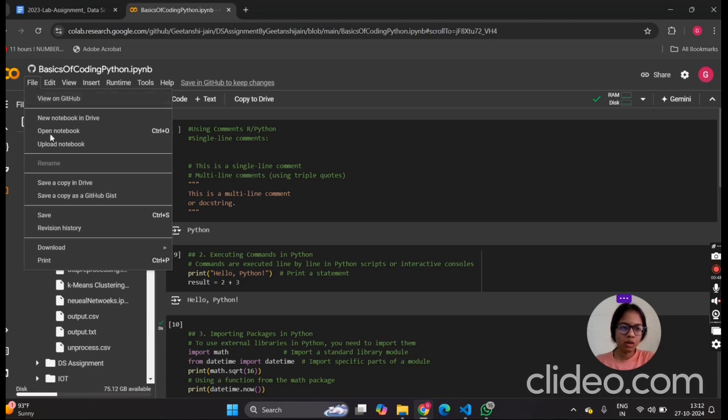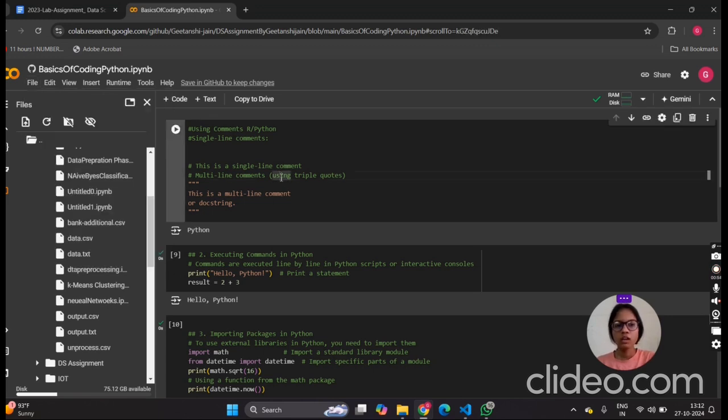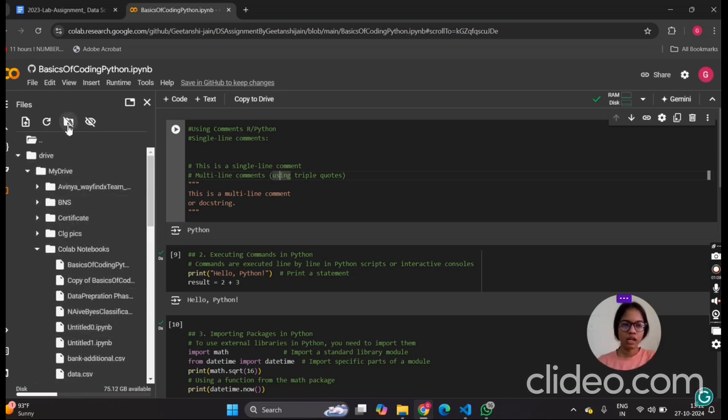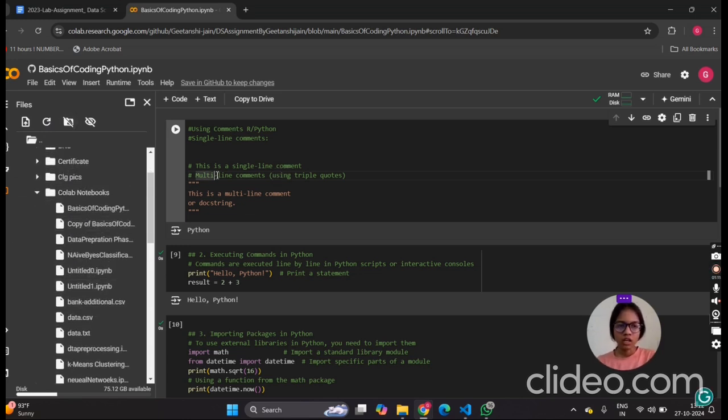File, view on GitHub, up to save a copy in Drive, save a copy as a GitHub gist. You can connect your GitHub here and open it like this. Next, you can upload your file from here, upload to session storage. You can also mount your Google Drive from here and run and execute code from here.